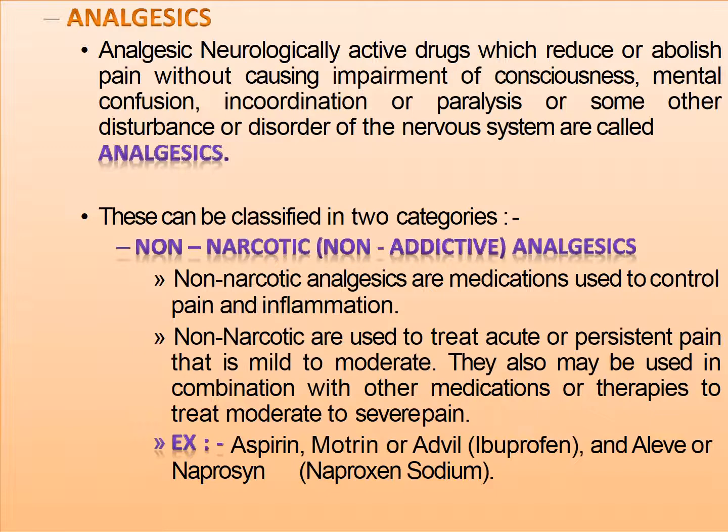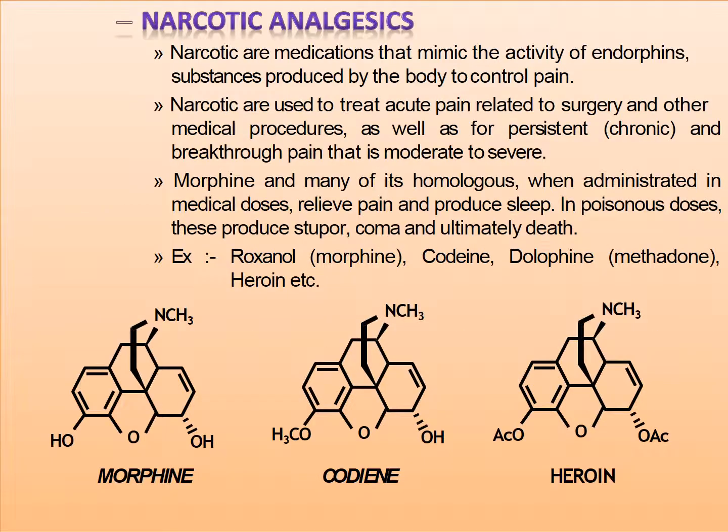Non-narcotic analgesics are medications used to control pain and inflammation. Non-narcotics are used to treat acute or persistent pain that is mild to moderate. They also may be used in combination with other medications or therapies to treat moderate to severe pain. For example, aspirin, Motrin or Advil (ibuprofen), and Aleve (naproxen).